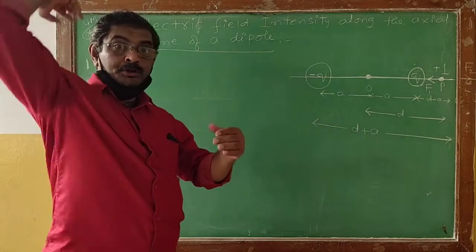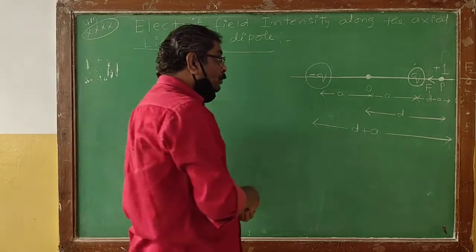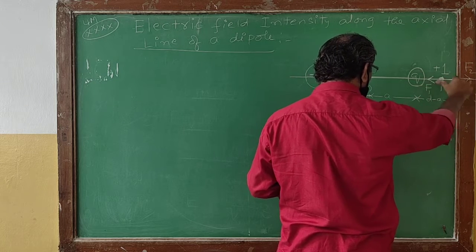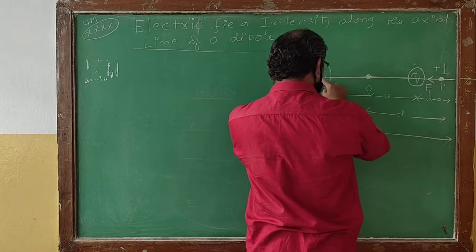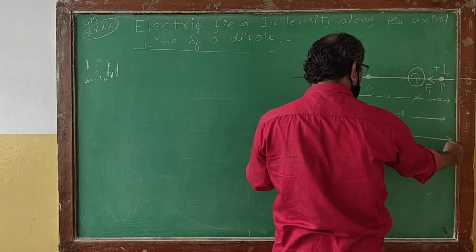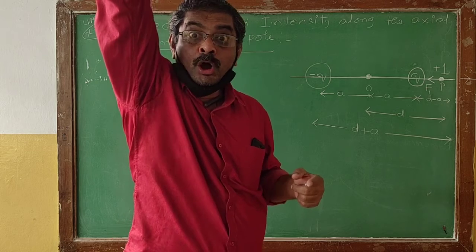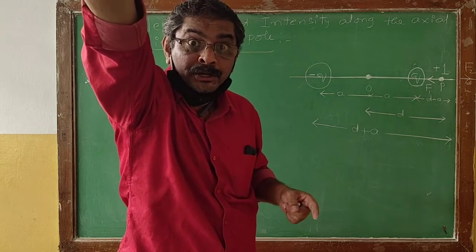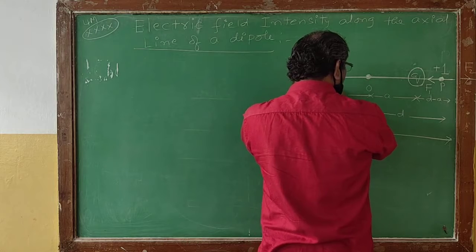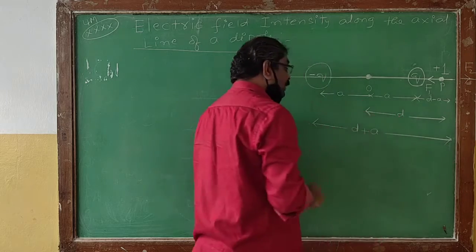Now first we'll find out the magnitude of the attractive force F1 between the negative charge and the unit charge, and both of them are separated by a distance d plus a.